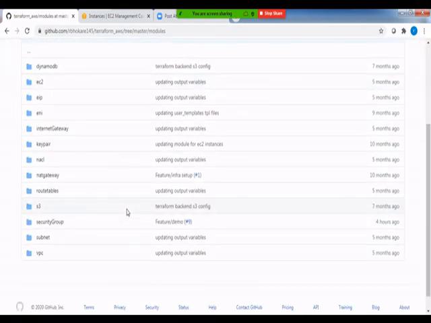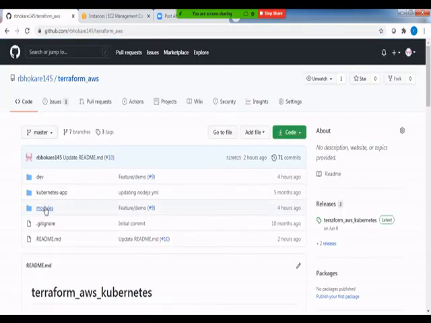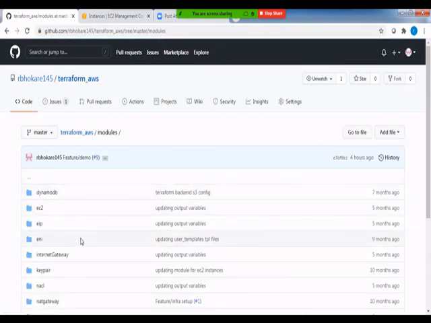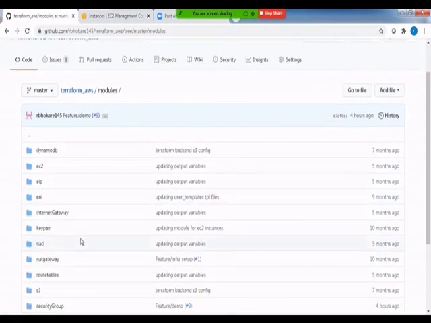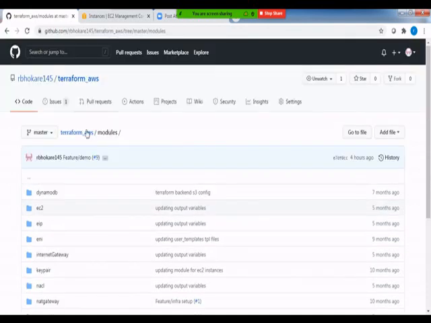All these are versioned modules and everything is dynamic. There is nothing hard coded. There are a few hard-coded values as part of variable definitions, but in terms of modules, everything falls under the principle of don't repeat yourself. So this module can be called for any different use case and used as and when required.